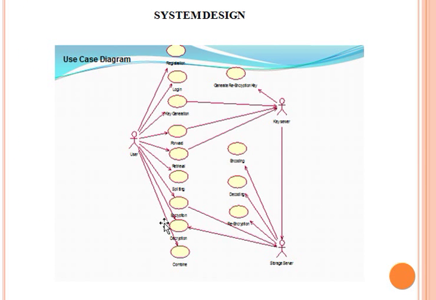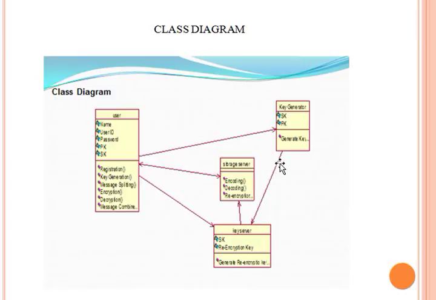Here is the system design. Here the user does registration and login, key generation, private retrieval, splitting, encryption, and combining. Here the storage server first checks the decryption and splitting, re-encryption, decoding and encoding. Here the key server accesses the generated encryption key, key generation, privilege, and retrieve.